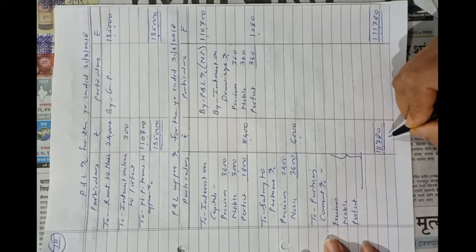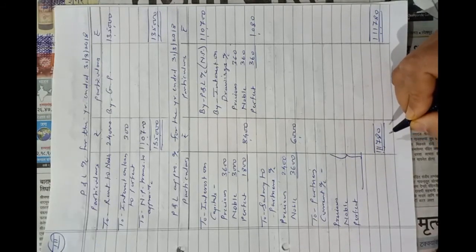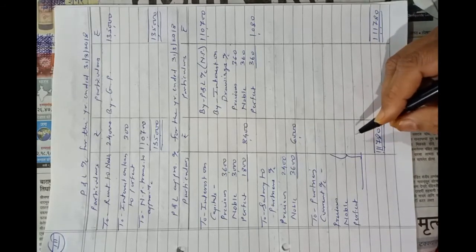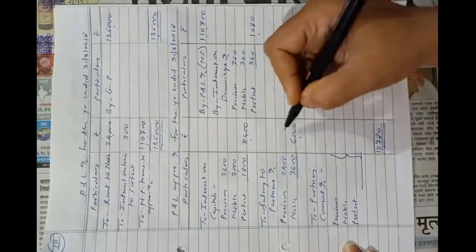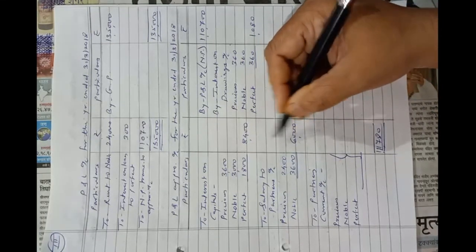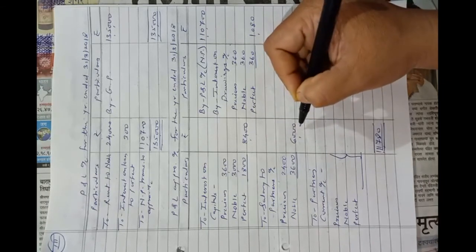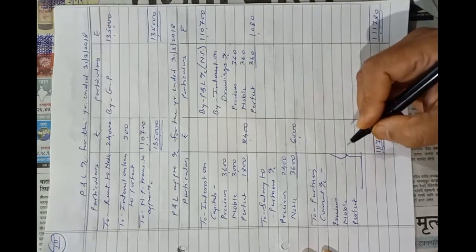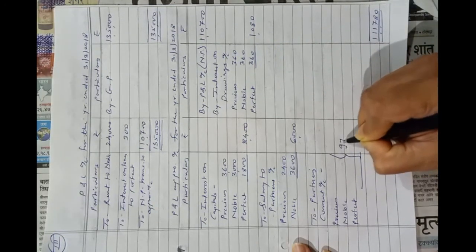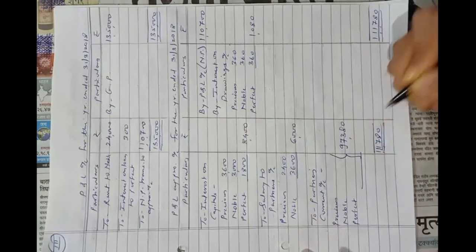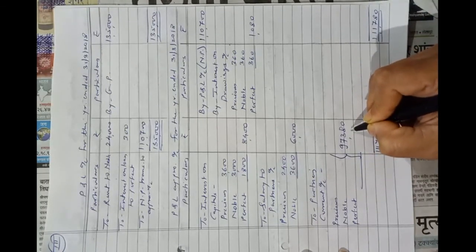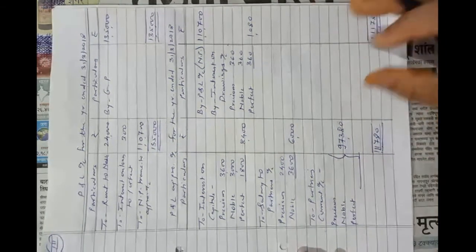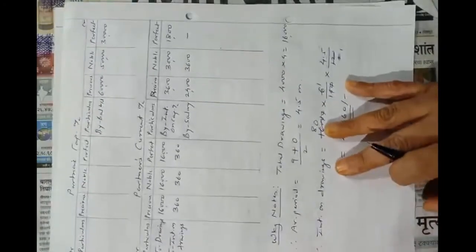We have to calculate the difference first. So here 1,11,780 minus 14,400, it is 97,380. Out of this 97,380, first 70,000 should be distributed in the given ratio, that is 4:2:1. So I will show you here.